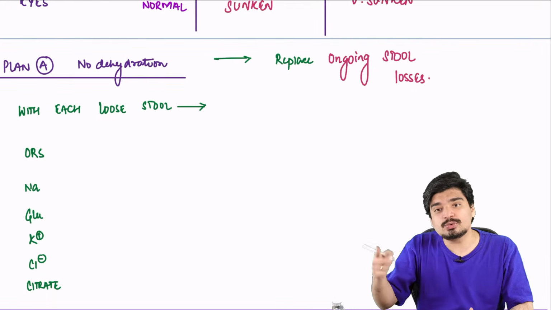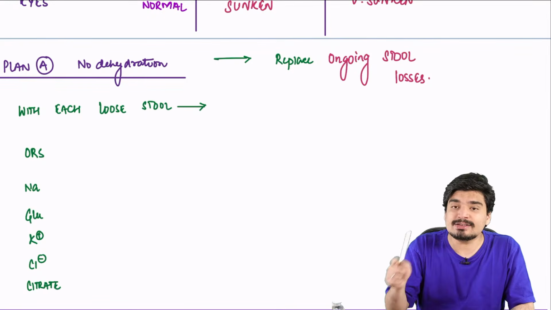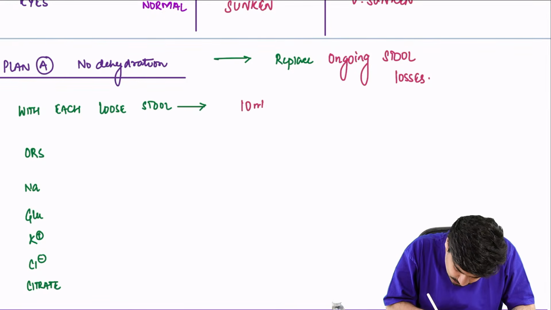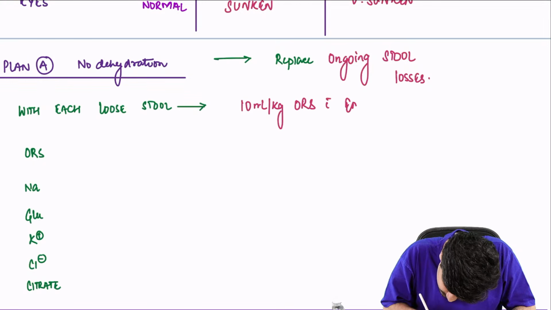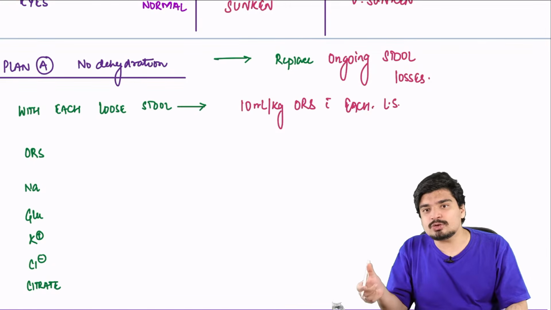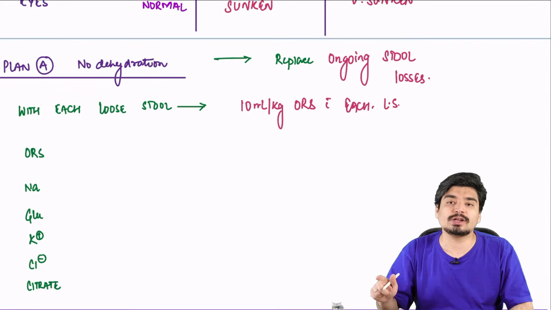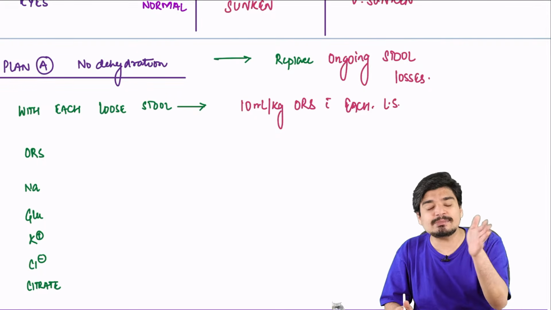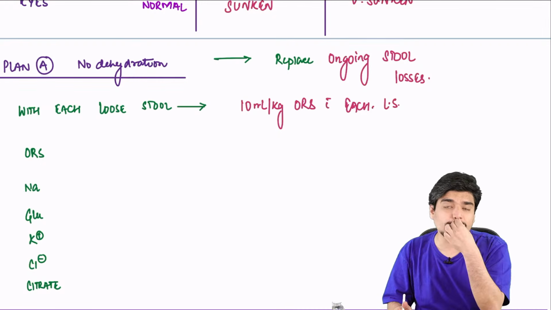Anytime he has a loose stool, he loses some water, and you replace that. That's a simple goal. How do you do that? Every time he has a loose stool, you will give him 10 ml per kg of ORS. Let's say there was a 10 kg child: every time he has a loose stool, 10 into 10, you give him 100 ml of ORS to replace whatever water he lost in that loose stool.